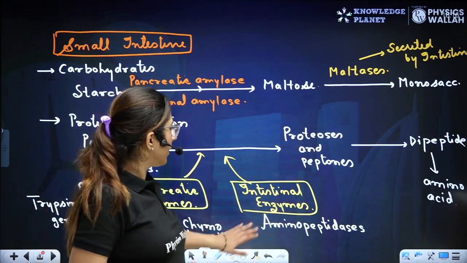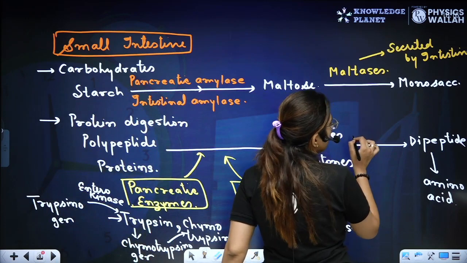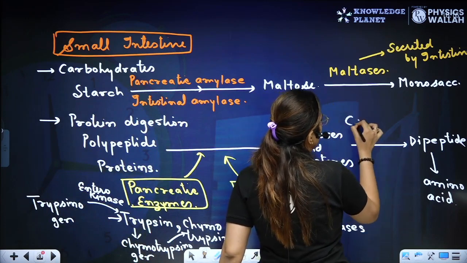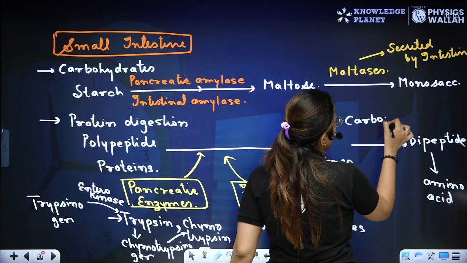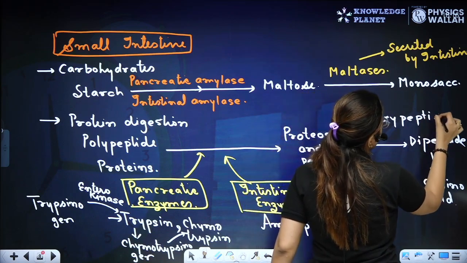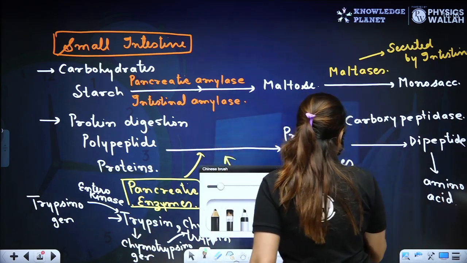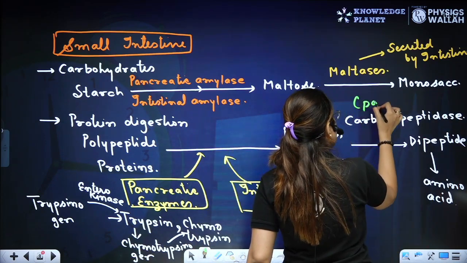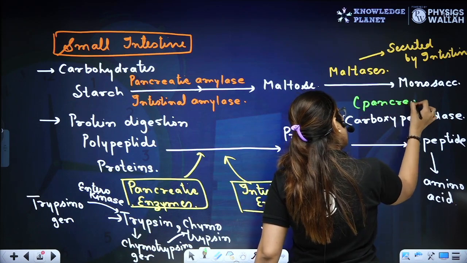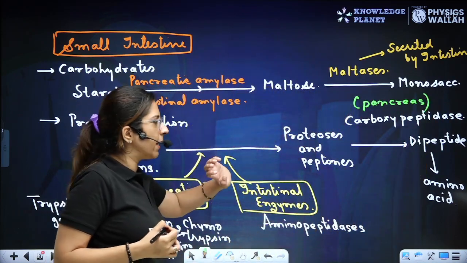Clear? Right? This is coming from the intestine. Later on, what will happen? The carboxypeptidase will act. Right? You can write this down in the bracket. This is coming again from the pancreas. All these things are happening in the small intestine.